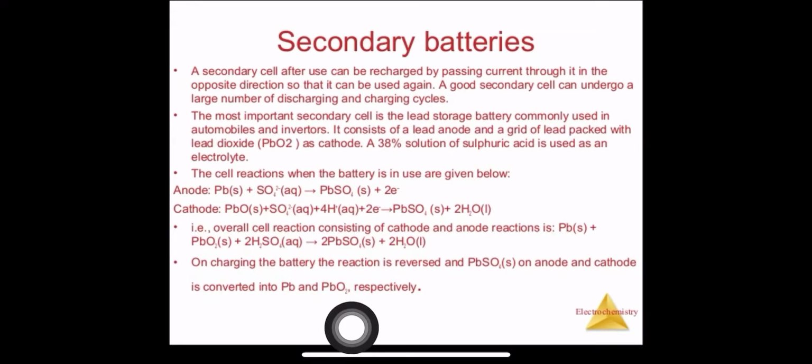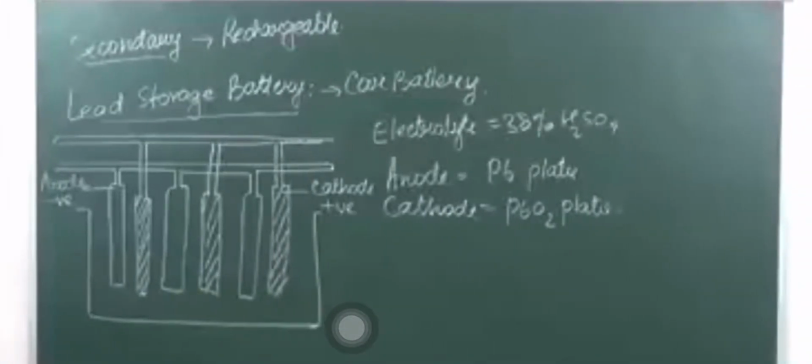Now I am going to show you the diagram, which will be very familiar to you all. Have you seen the black color box in car batteries? This is the same construction. This is the container, and as you see, we have alternate rods. One rod acts as the anode and another acts as the cathode.